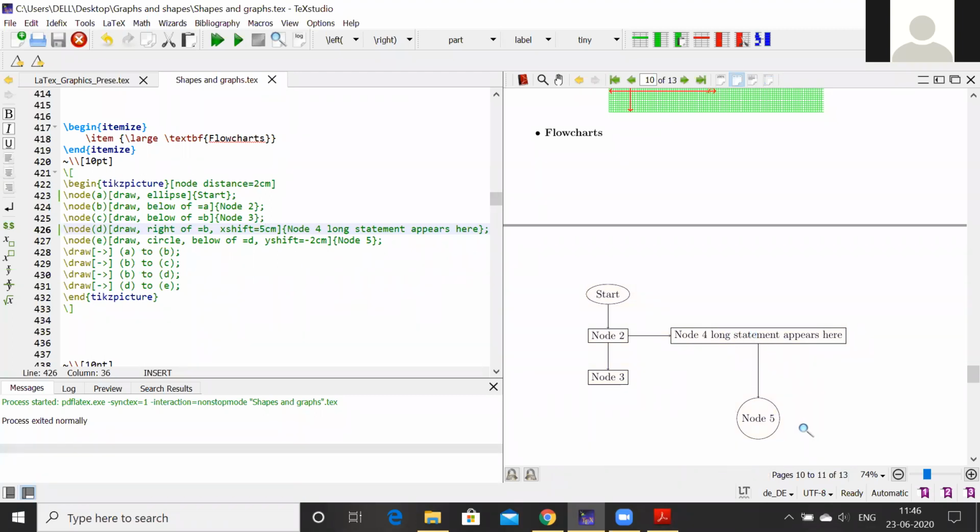Then node 5 is labeled as E, its shape is circle, and it is below D. You see that D means your node D, which is node 4. Below that, I have used the Y shift, meaning below node D, I can shift the Y by -2 centimeter.